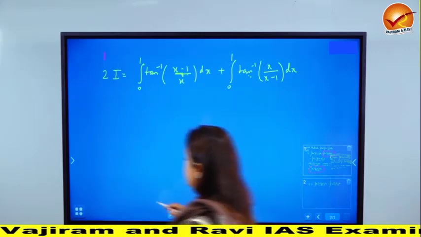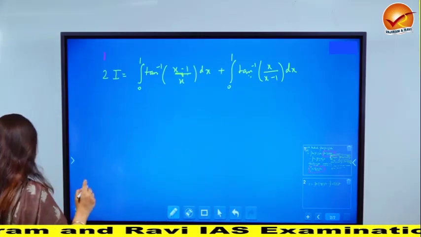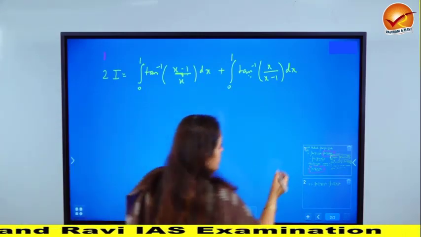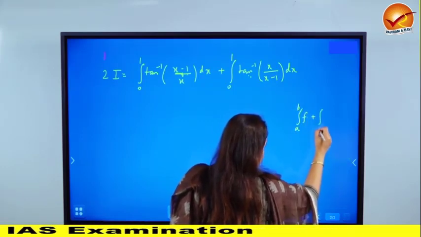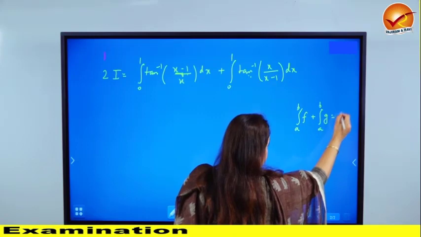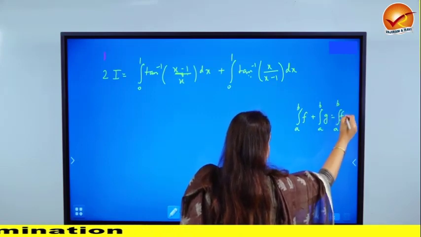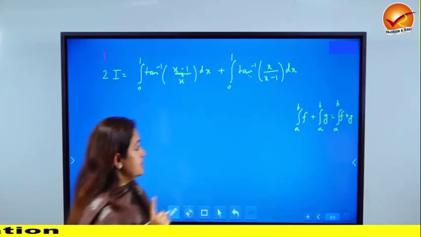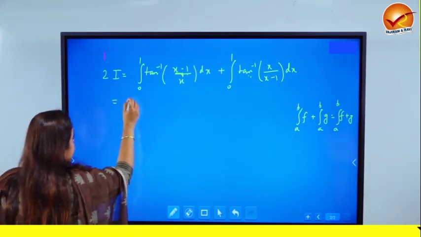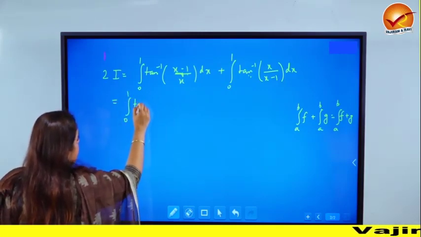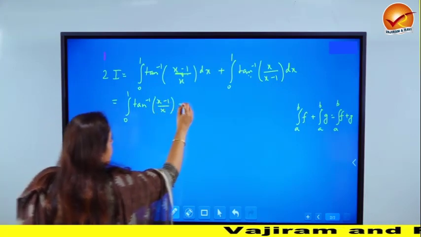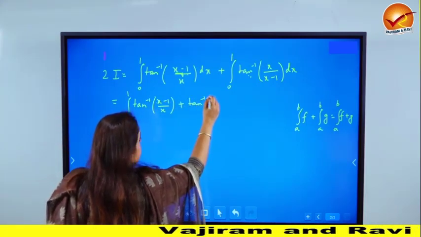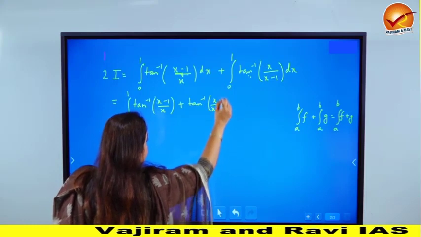Okay, so this is adding the two equations, you get this. Now, you know that the integral from a to b of f plus the integral from a to b of g is the same as the integral from a to b of f plus g. Since the limits are the same in both, I can combine this into a single integral. I'll get tan inverse of (x minus 1)/x plus tan inverse of x/(x minus 1)